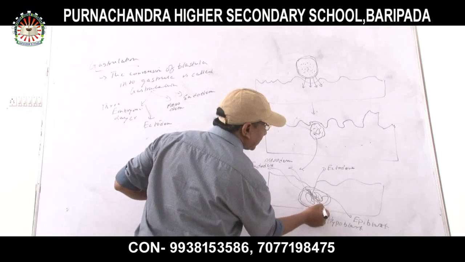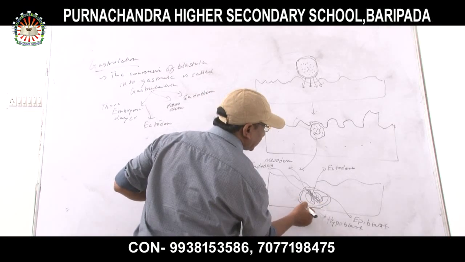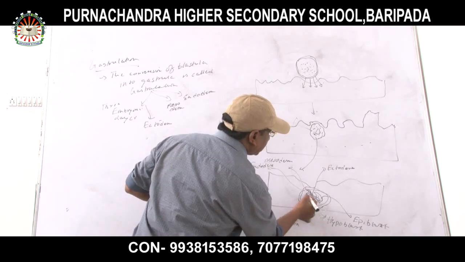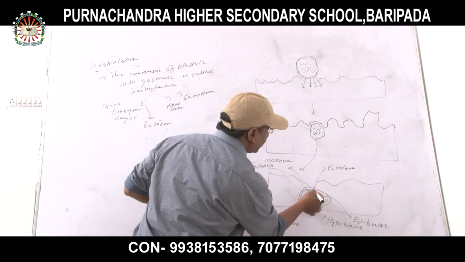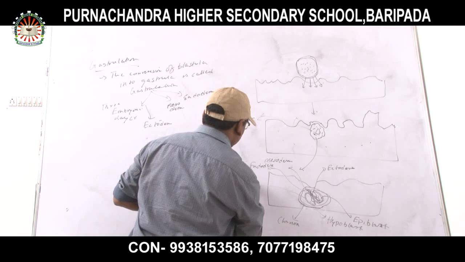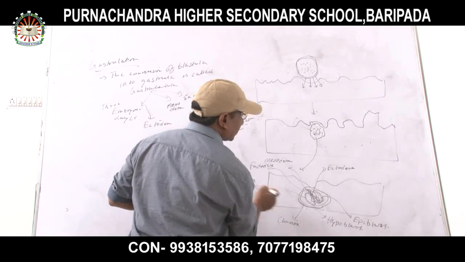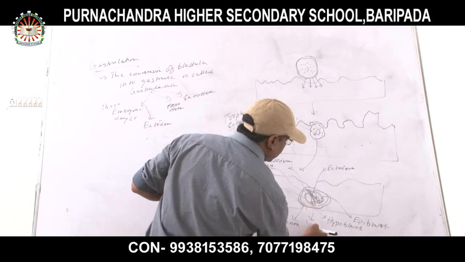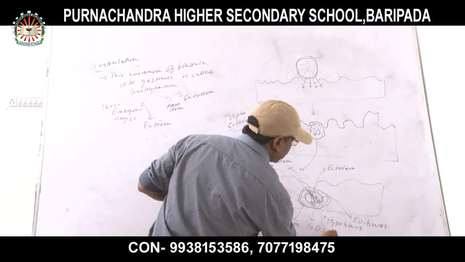And this is the layer of chorion. And this layer is called the amnion. Okay? This is the layer of the embryo. Inside it, the yolk sac is present.